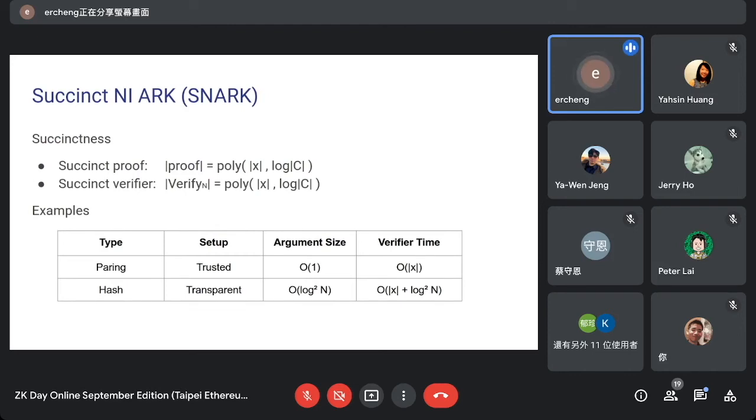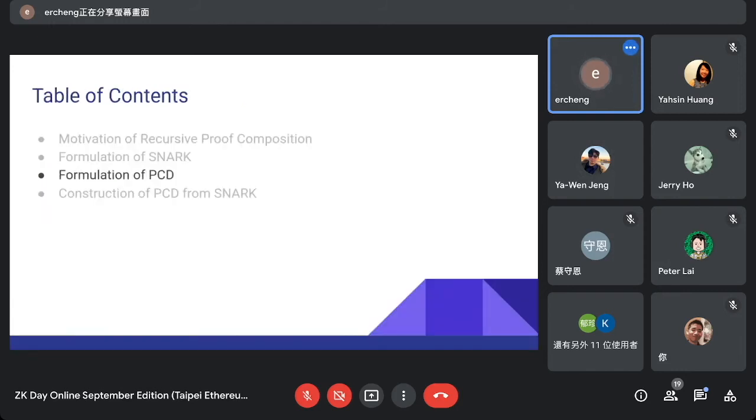For those familiar with SNARKs, we know that there are some pairing-based SNARKs and hash-based SNARKs that satisfy these requirements. So this is a kind of proof system called a SNARK. This is option 2 in my example. And now let's see option 3 of our example.